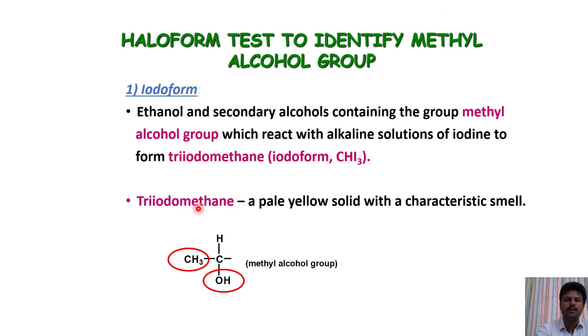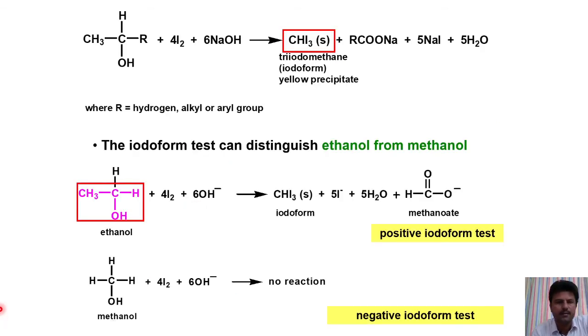Here the product is triiodomethane, which is a pale yellow solid with a characteristic smell. This is a very important reaction. When an alcohol with carbon directly bonded to CH3 and OH, or a methyl ketone, reacts with iodine and NaOH, it gives triiodomethane, which is iodoform, a yellow precipitate.